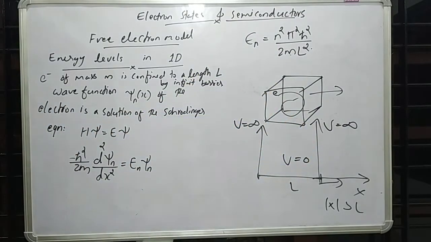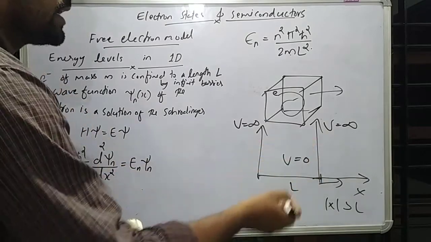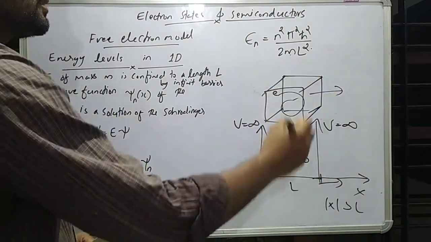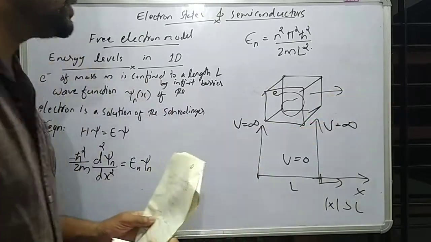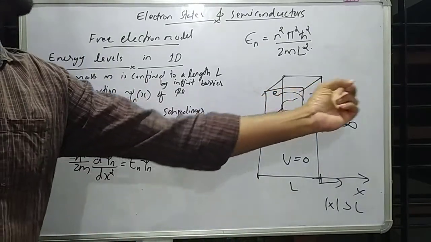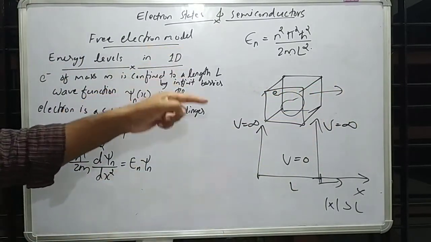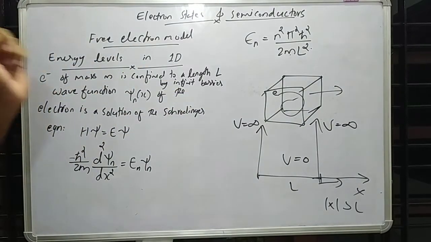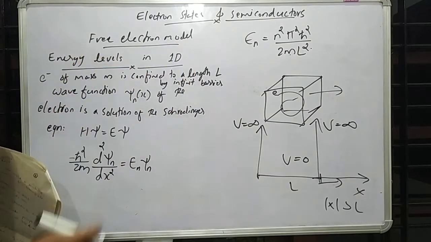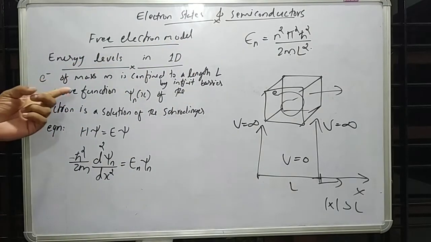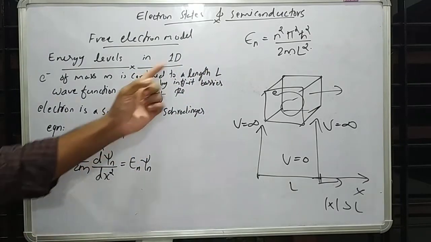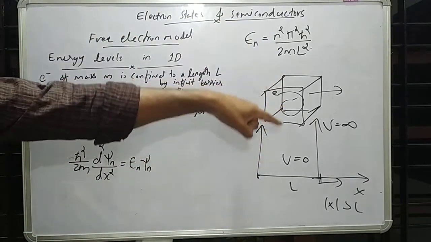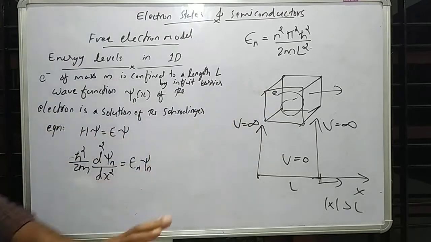So the potential is 0, V equal to 0, inside this material, and outside this material the potential is infinity. So this particle cannot move out of this material. First of all, we consider the one-dimensional case, where we are considering energy levels in one dimension. Electrons of mass m are confined to a length L by an infinite barrier, similar to an infinite potential well.